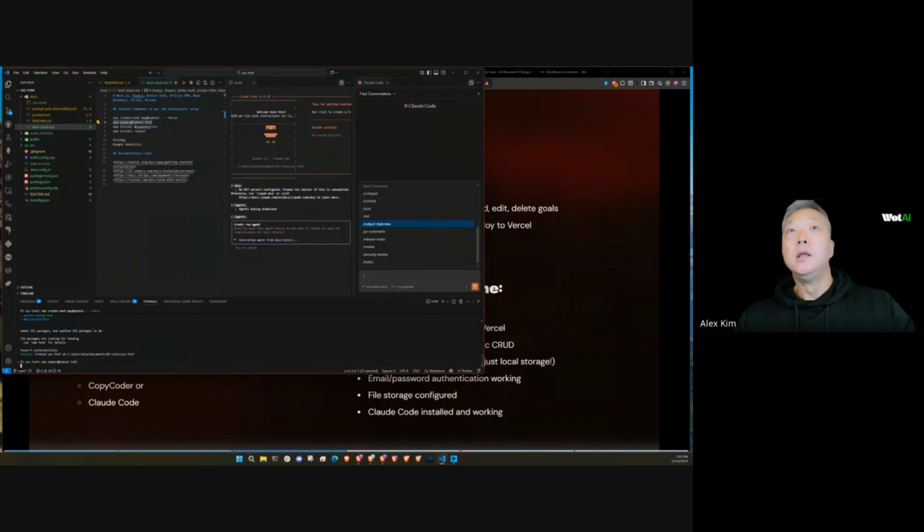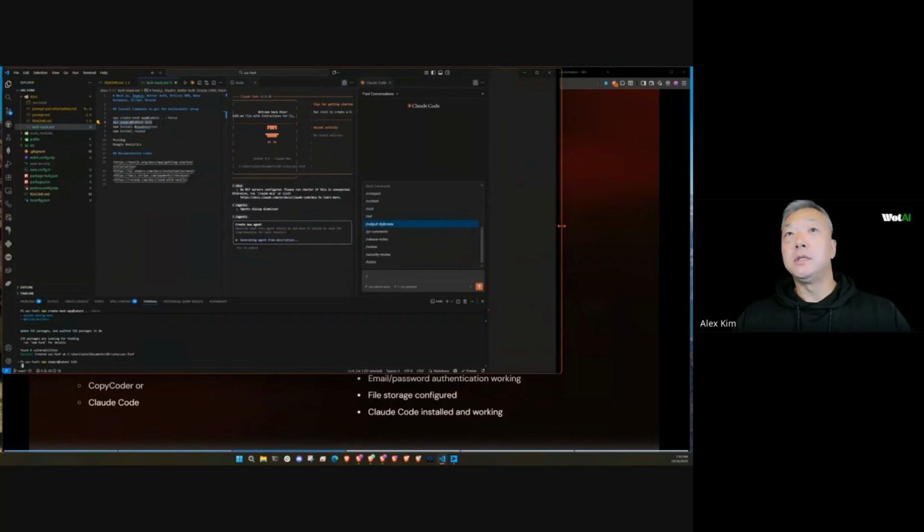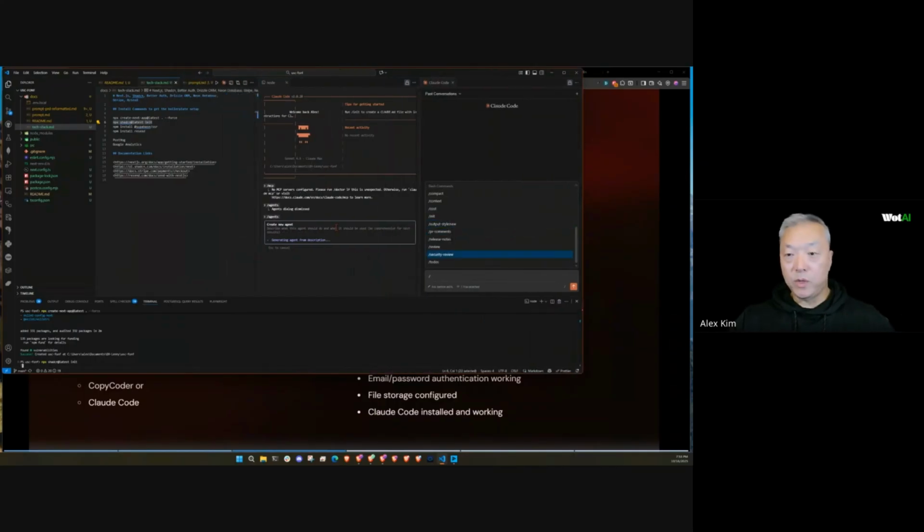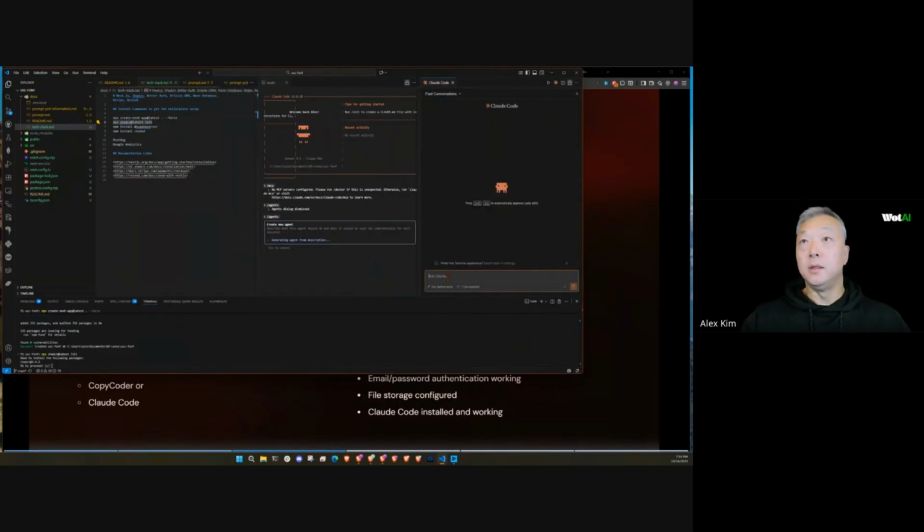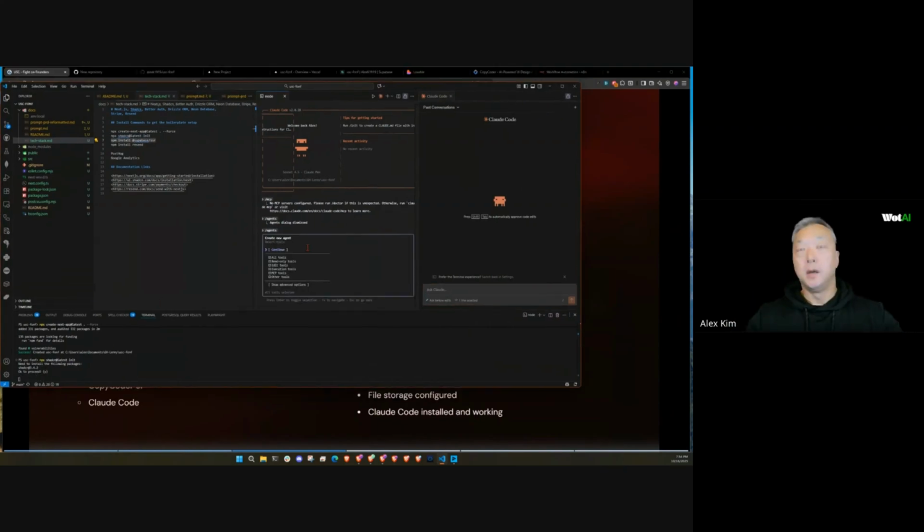So let that run. All right, so here what's happening is Claude Code is thinking through your agent request, right? And you'll see what it comes back with in terms of the agent itself. And I'll show you quickly how to actually use that agent. Okay, it's going. All right, so right now, the default is to give this agent access to all the tools available. I typically select that. I haven't found a reason to not do that yet.